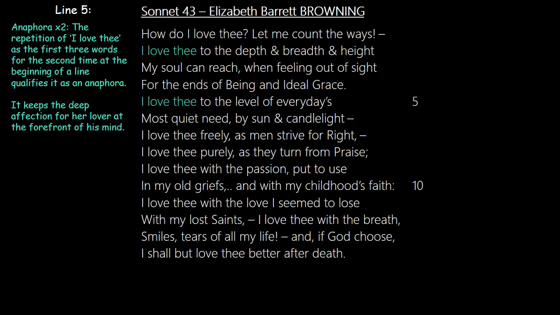In the 5th line of the sonnet, Browning again repeats the words "I love thee." Now, that qualifies "I love thee" as an anaphora. And this is really important because it keeps the "I love thee" in the face of a lover.